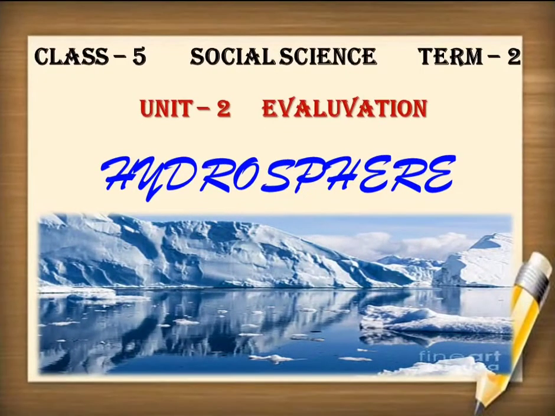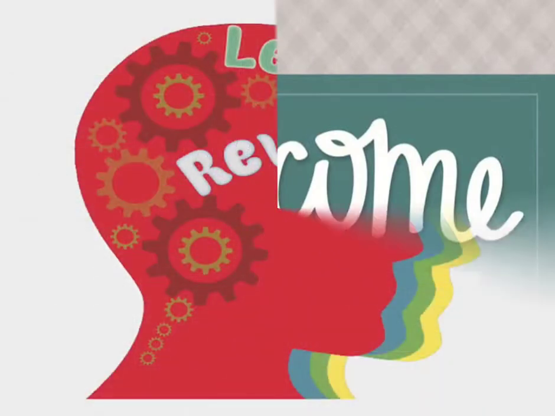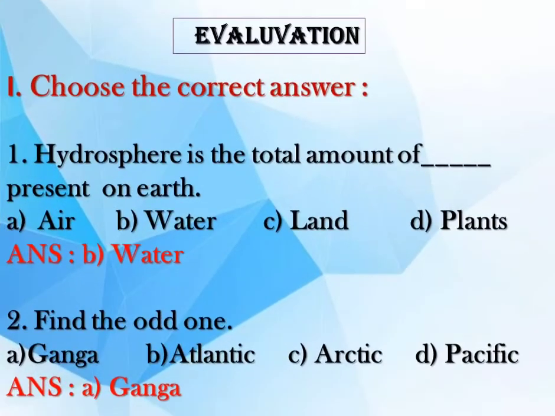Class 5 Social Science Term 2 Unit 2 Hydrosphere Evaluation. Welcome to our class. Let us revise the evaluation part. First evaluation part is Roman letter 1.